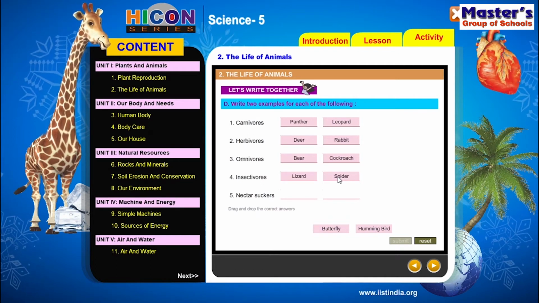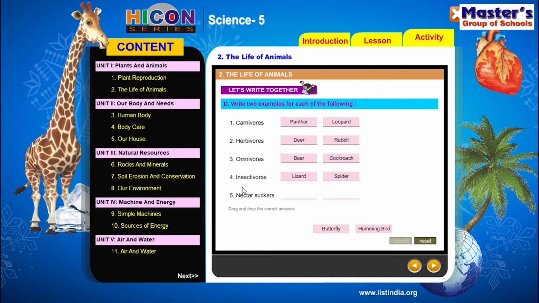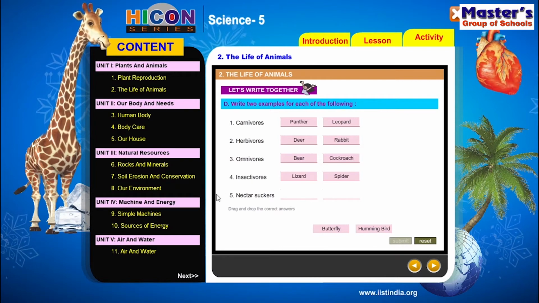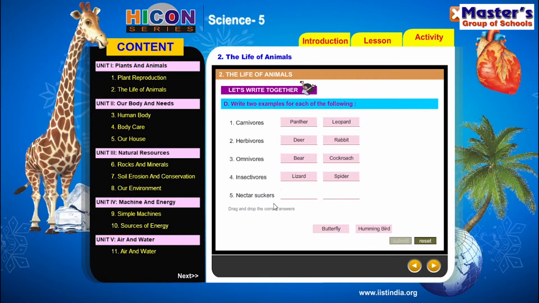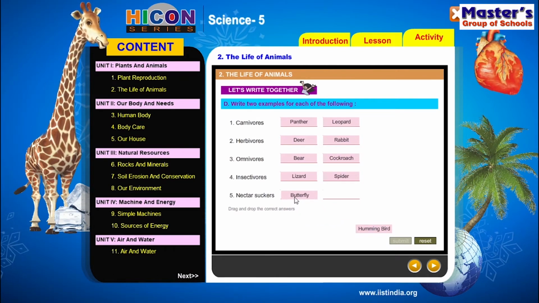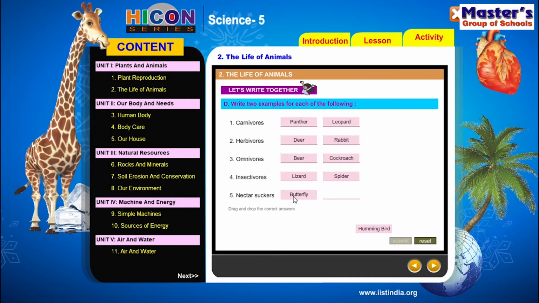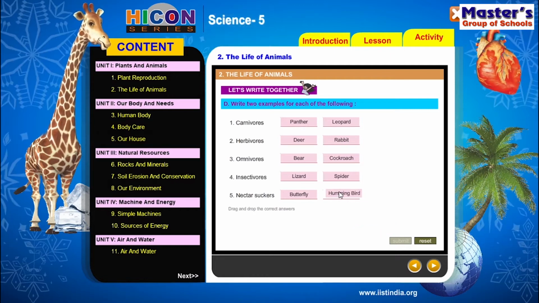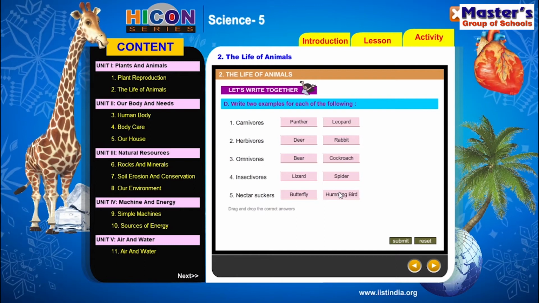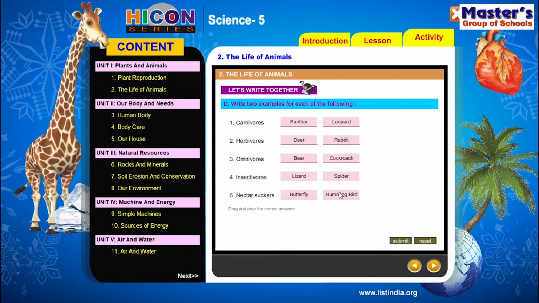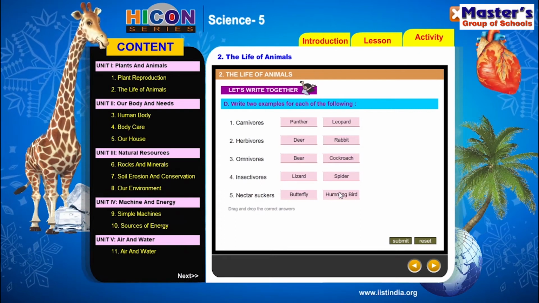So children, nectar suckers. Nectar suckers means the animals which feed on fluids. That means the animals which suck liquid from the flowers are called nectar suckers. So here butterfly is an example for nectar sucker. It can suck nectar from the flowers with the help of its proboscis, that means feeding tube. And also hummingbird is an example for nectar sucker. This hummingbird has a long beak. It can suck nectar from flowers with its long beak. So children, these are the examples for each type of animals.